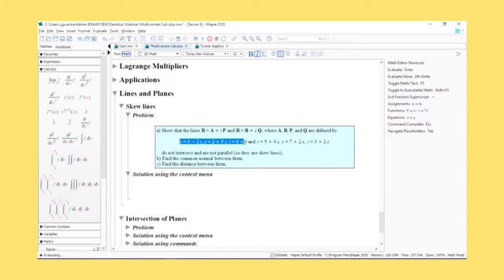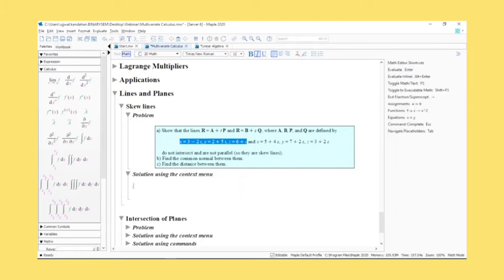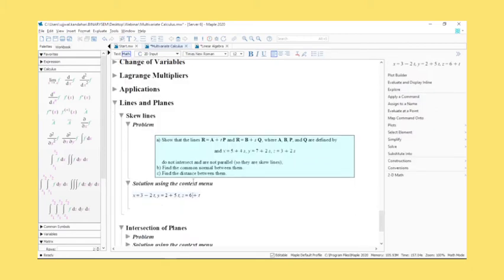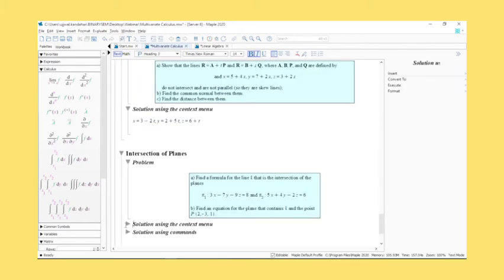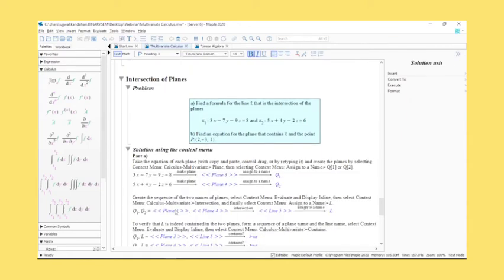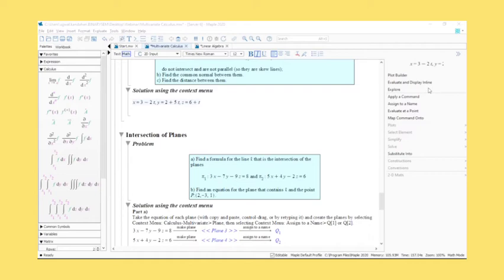I can just copy this, or you can simply drag this into your screen as well. So you'll be able to make changes.